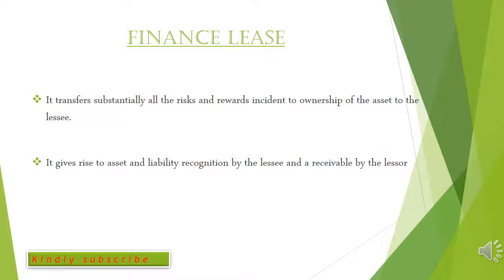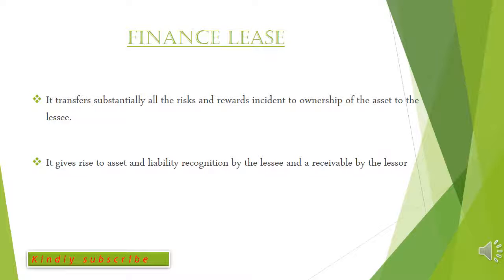A finance lease also gives rise to asset and liability recognition by the lessee. What this means is that a finance lease of a property is treated as an asset because at the end of the economic useful life of the property it will be transferred to the lessee, so it is treated as an asset.